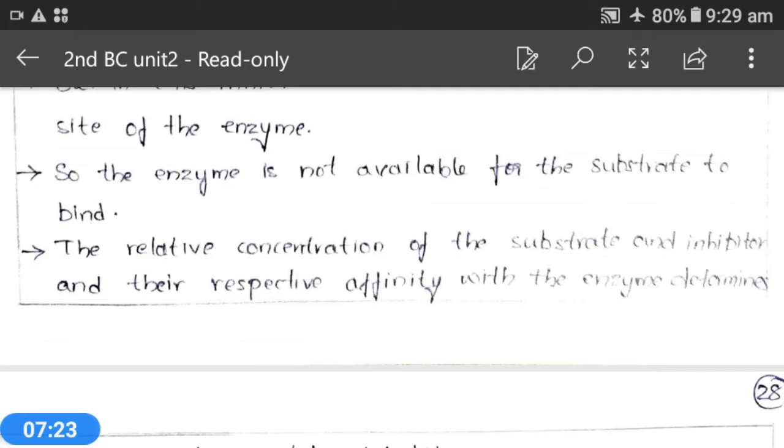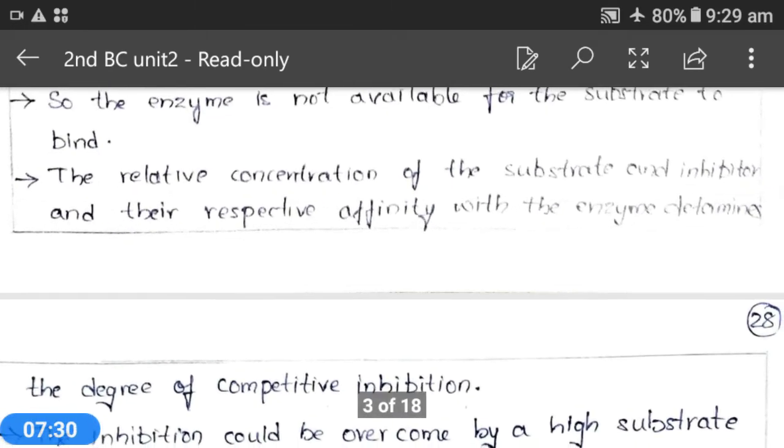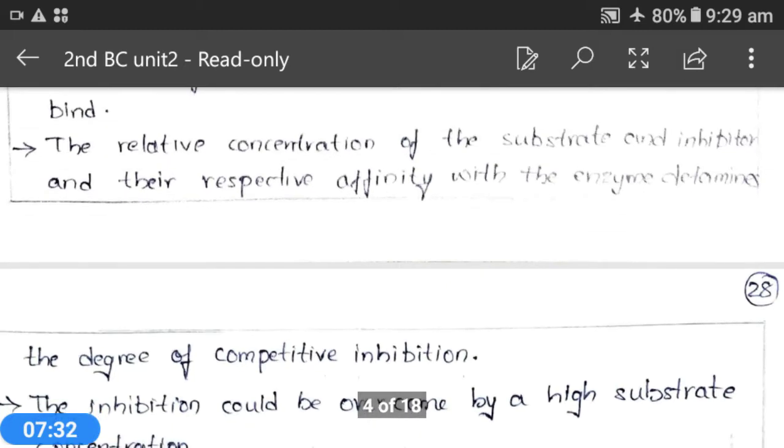If the substrate has more affinity towards the enzyme, obviously the inhibitor cannot bind to the active site. Then the degree of competitive inhibition will be very low. In case the inhibitor has more affinity towards the enzyme, what will happen?